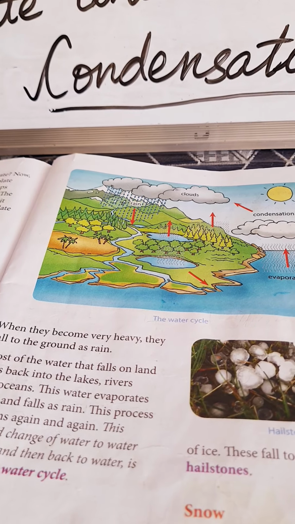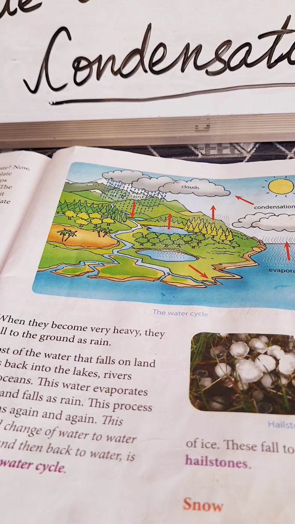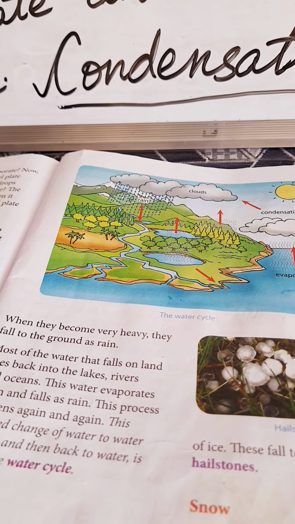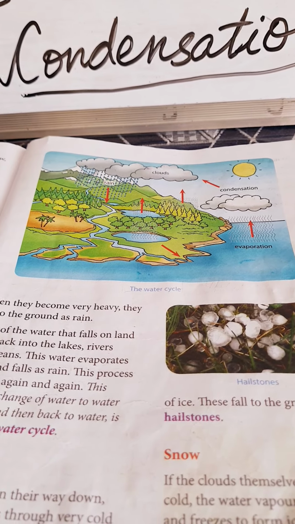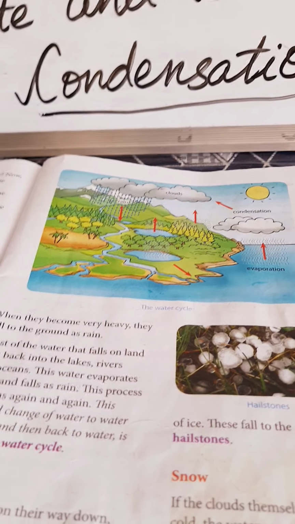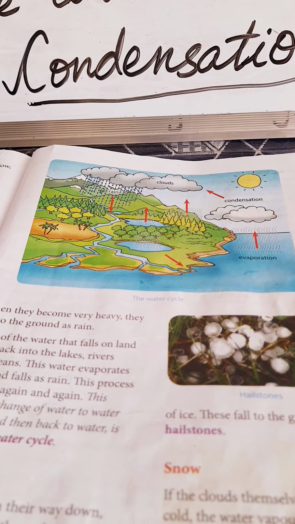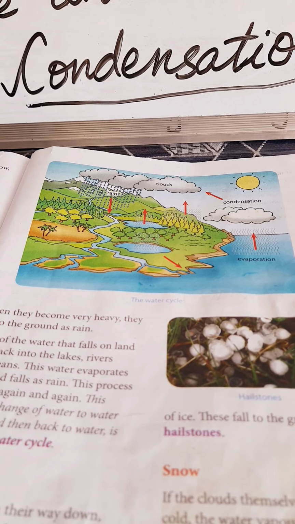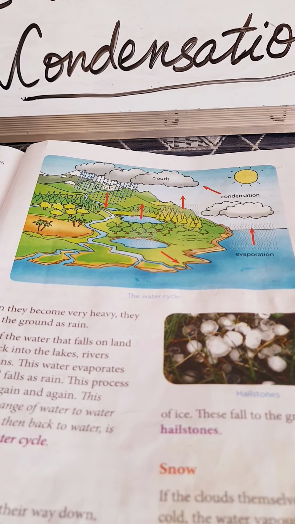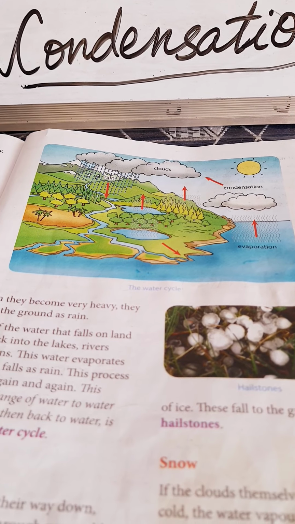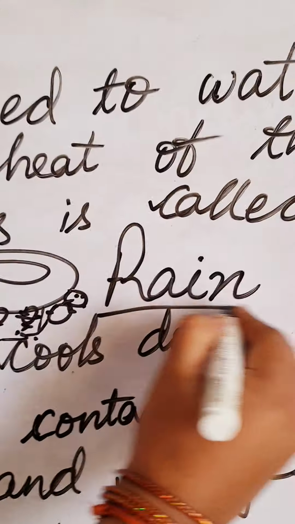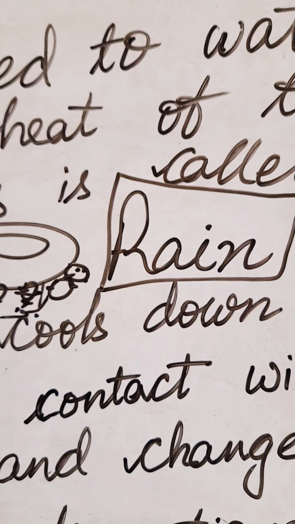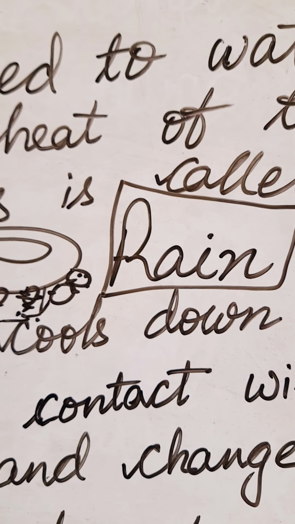Most of the water that falls on the land goes back into the lakes and rivers and oceans. Everybody knows this, you all know how the rain is formed. That's what we are seeing now, no? So when the condensation happens, when the water cools down in the clouds, that only comes down as rain. R-A-I-N, rain. Everybody knows, but still I wanted to show you. This is rain. It is coming down as rain.